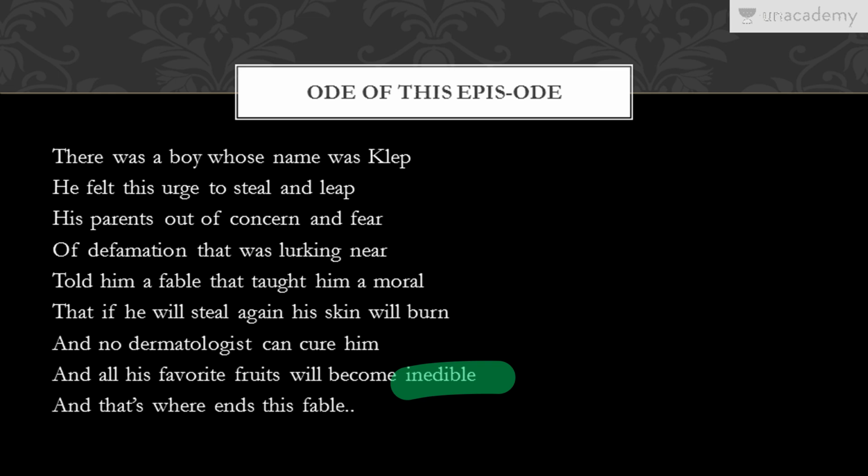Actually, it is not a fable, but I have written it just because I want to make sure that you don't use it incorrectly, like I did. Many times it happens that the incorrect use actually makes you remember the correct use. That is what I have tried to do here, because there is obviously a moral, but there are no animals here. People can say that man is also a social animal, but the conventional meaning of the fable is associated with animals. So that is why I have incorrectly used it here. Make sure that you understand the correct use.